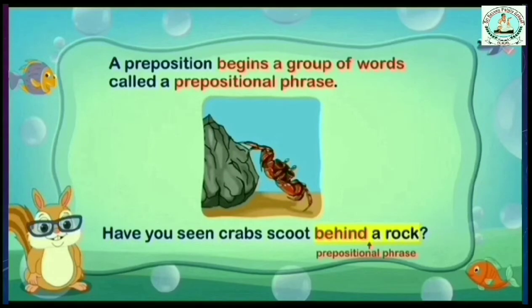So behind a rock is called a prepositional phrase because it begins with a preposition. That group of words begins with a preposition, so it is called a prepositional phrase. Here scoot means to walk or to run. I hope it is clear to all.